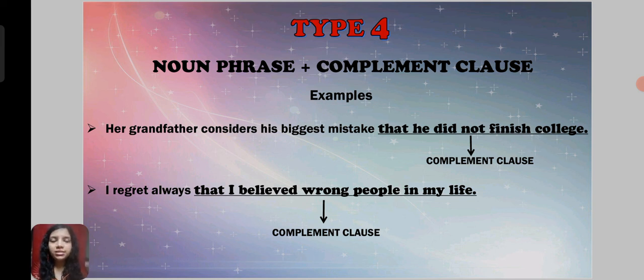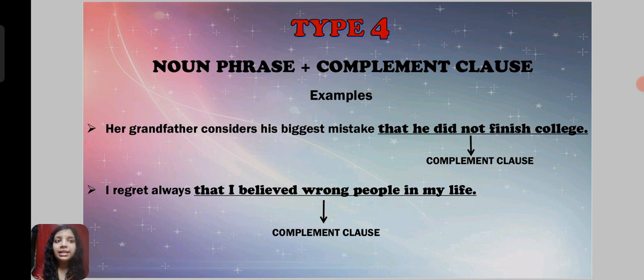You will find in the sentences some words like that, to, for, or the ing form of a verb. These will show you what a complement clause is. So an example is, her grandfather considers his biggest mistake that he did not finish college.